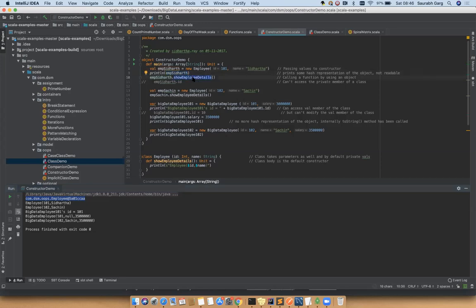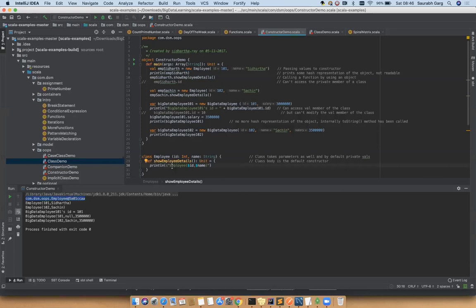So after that, you called show employee details. Show employee details is a function to show the details of the employee. We have defined the function here, line number 29. It is printing the employee details with println and string interpolation: employee within parenthesis ID comma name. You remember, last session we discussed this is called string interpolation. You can parameterize a string also: some static string and some placeholder. That placeholder will be replaced by those variables.